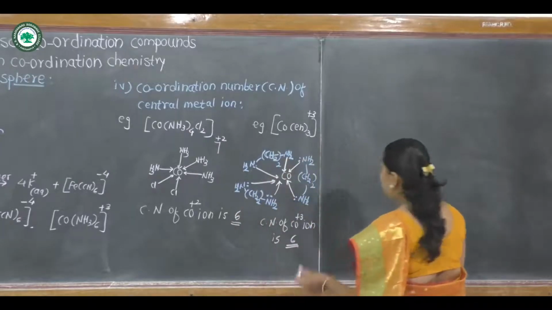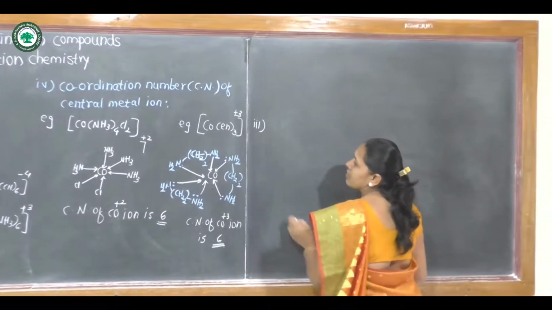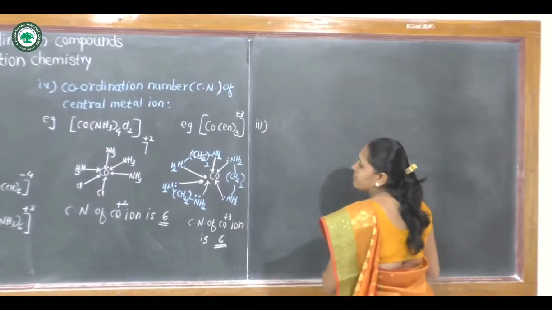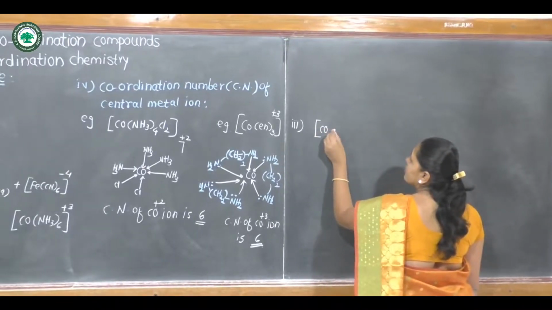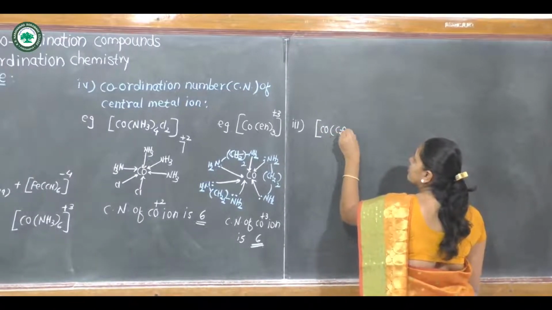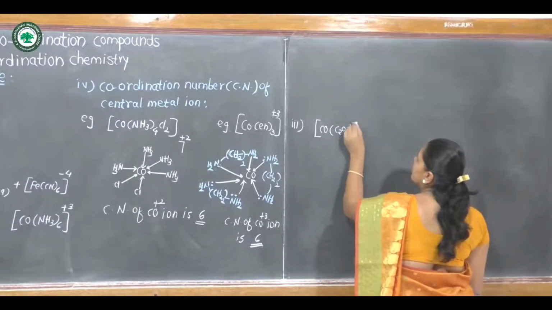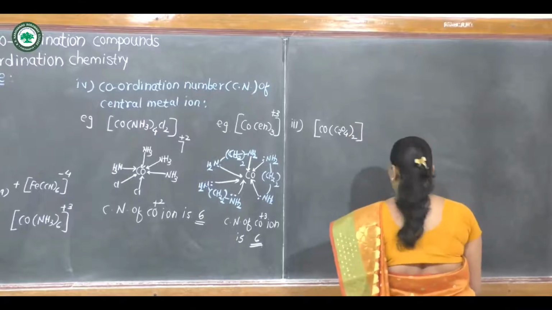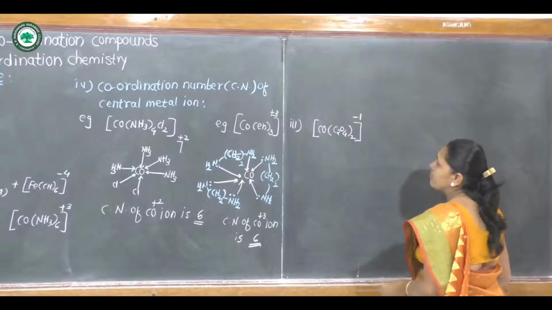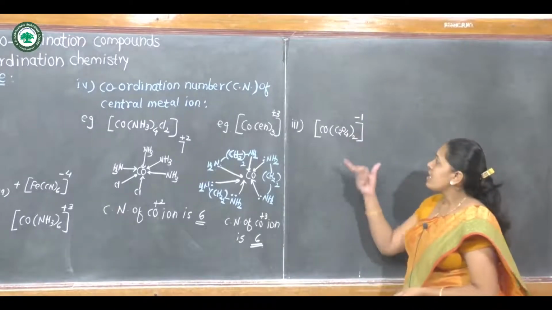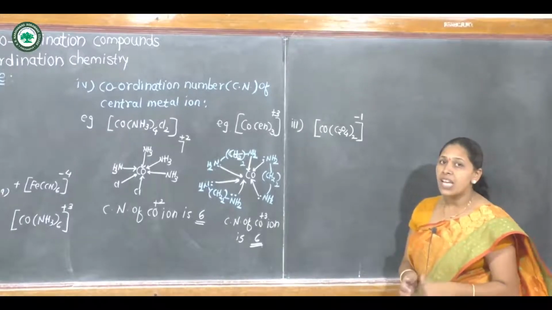Now, the third example. In this case, C2O4 means oxalato.